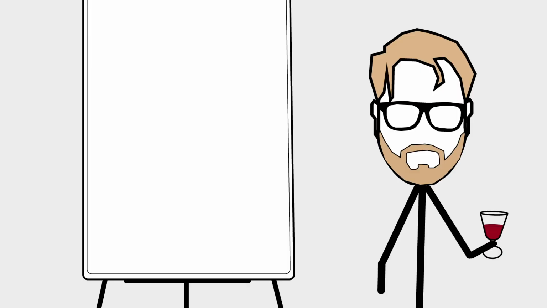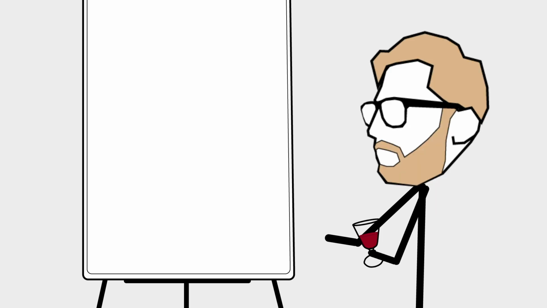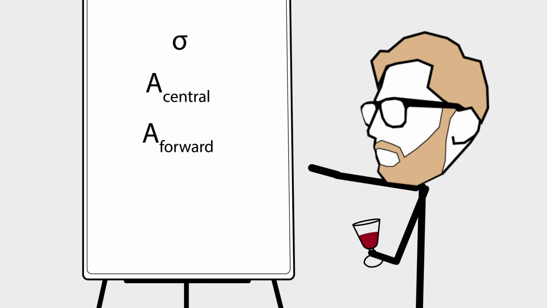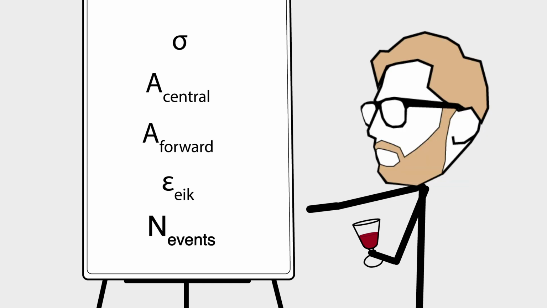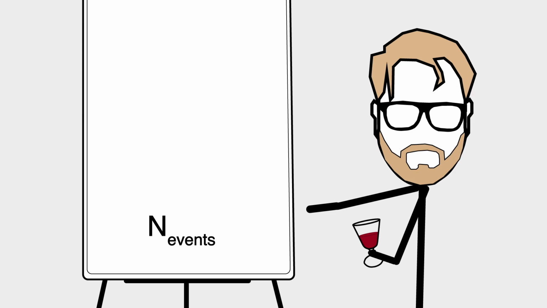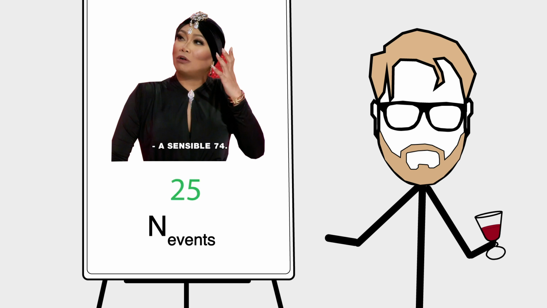To answer this question, we need to know how much data we'll need for an observation. And for that, we require several ingredients: the cross-section of the process, the acceptance of the central detector, the acceptance of the forward detectors, the survival probability of the proton, more on that in a moment, and the number of events we need for an observation. The simplest of these is the number of events. For discovery, the bare minimum for a 5 sigma counting experiment is 25 events, but let's say 100 to be on the safe side with systematic uncertainties.